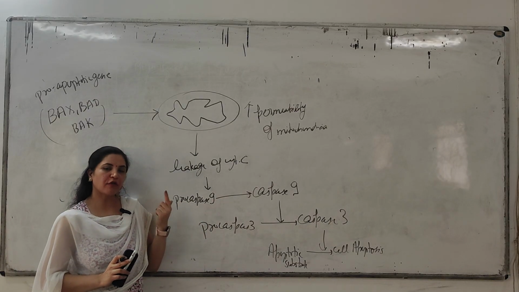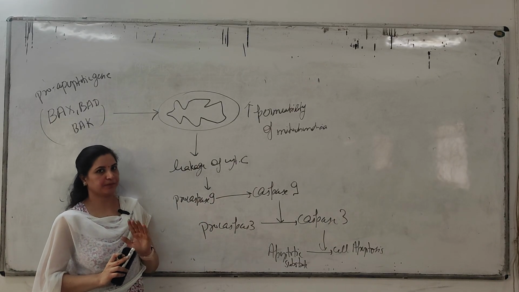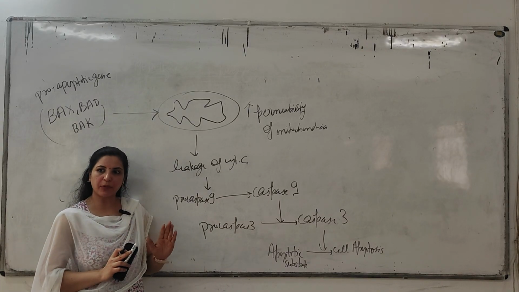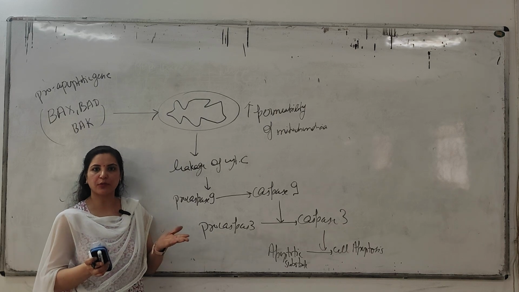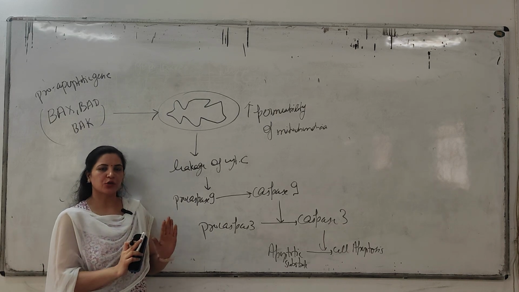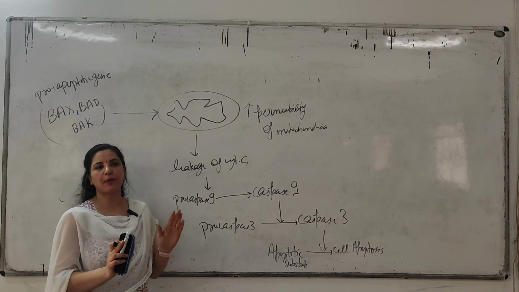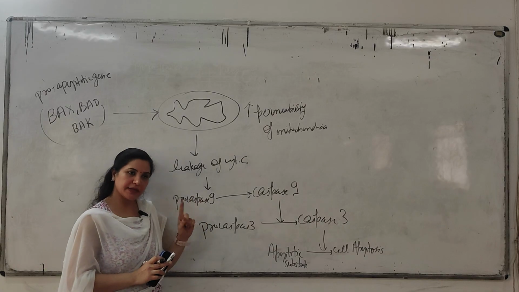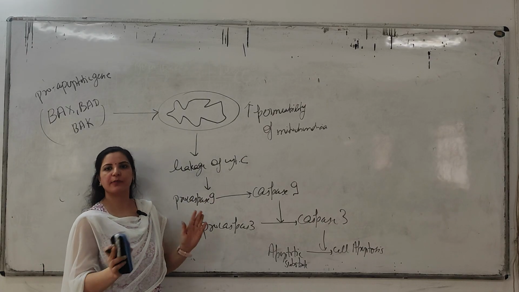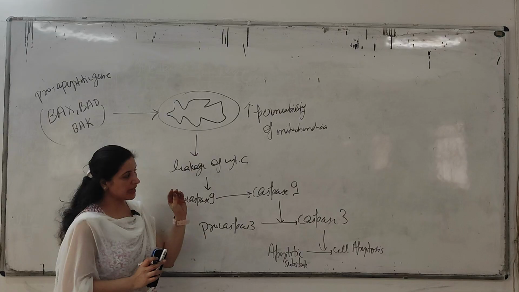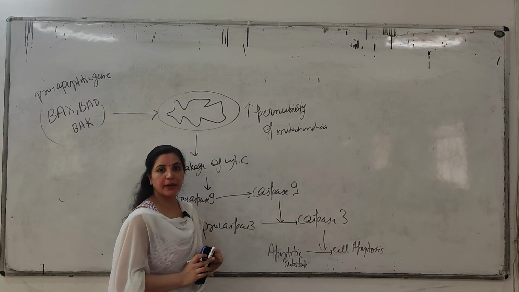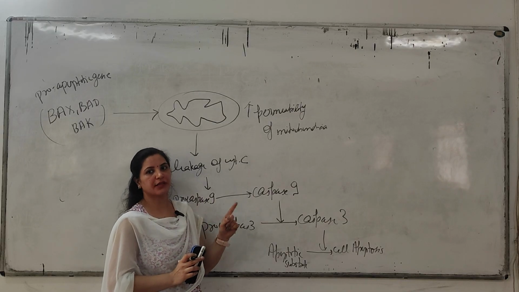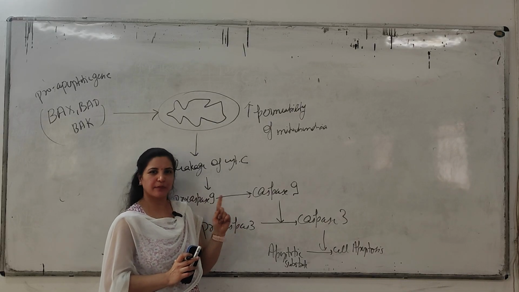Anti-apoptotic gene examples are BCL-2 and BCL-XL. Okay, as these are anti-apoptotic, will they favor the process of apoptosis? No, they will not favor apoptosis because these are anti-apoptotic. So when a cell doesn't undergo any apoptosis, in that case, these anti-apoptotic genes, that is BCL-2 and BCL-XL, will accumulate and there will be no apoptosis. But when a cell undergoes apoptosis, then what will happen? Then there is an activation of the pro-apoptotic genes like BAX, BAD, BAK, PUMA, etc.